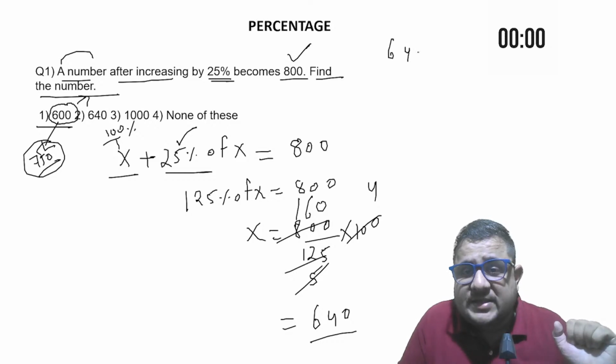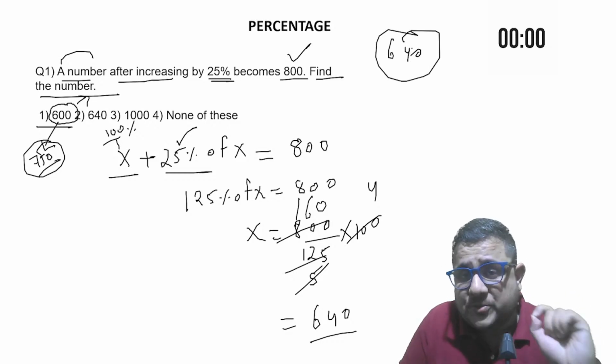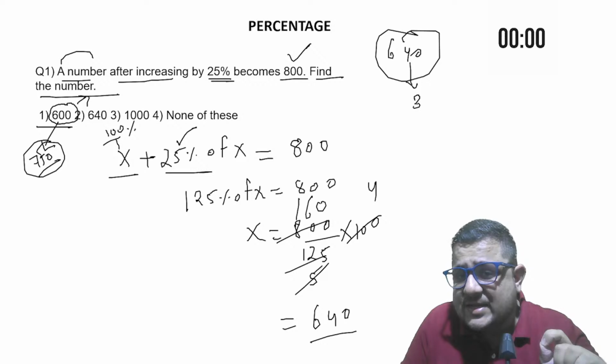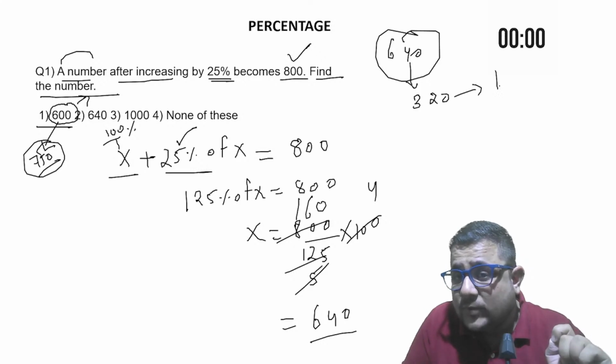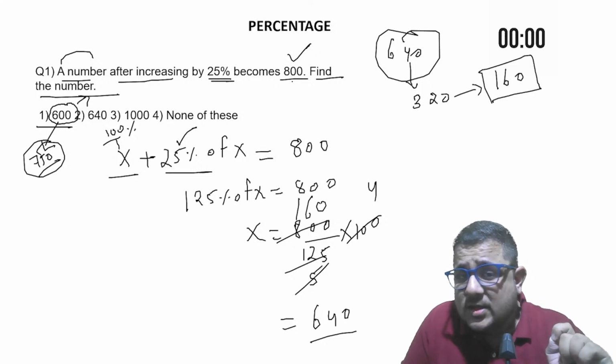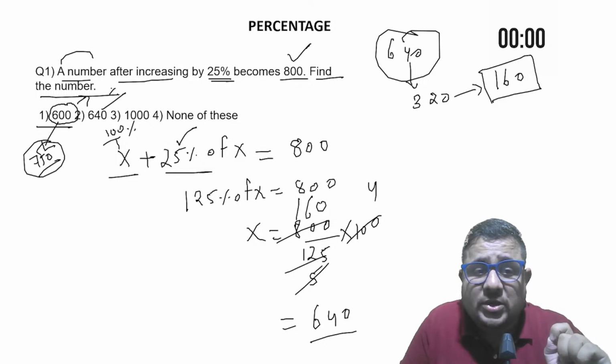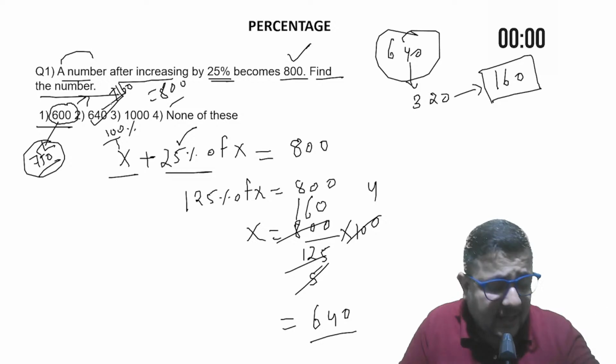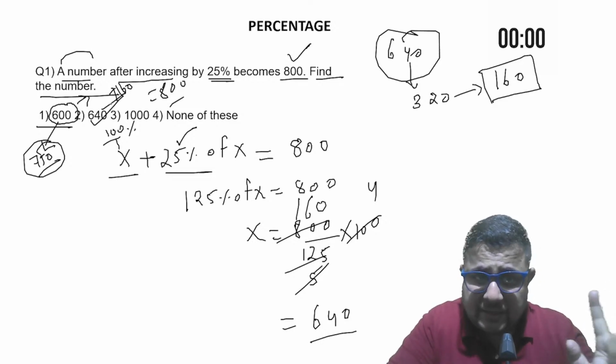Now 640 is the next option. Half of 640 is 320 and half of 320 is 160. So just add 160 to 640. Are you getting your answer? Yes. So that is why this is the answer. I hope you guys are understanding.